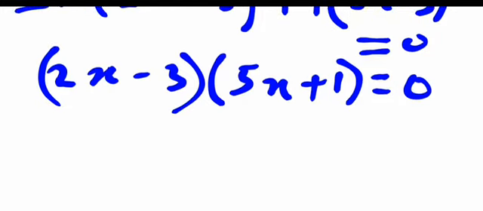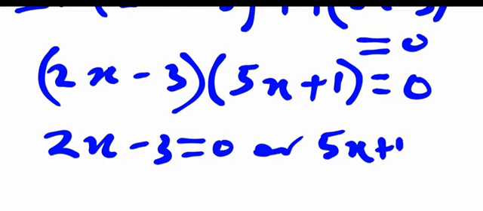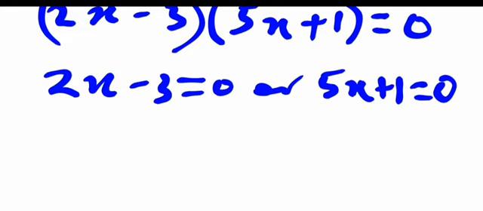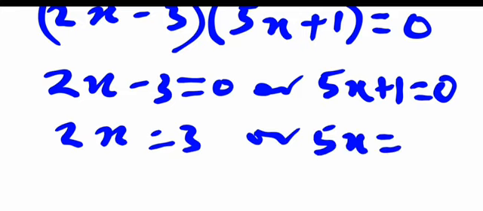Either one of them is 0, but we don't know which one. So we can say let 2x minus 3 equal 0, or 5x plus 1 equals 0. Solving each, we take minus 3 to the other side, it becomes plus 3, so 2x equals 3, or take plus 1 to that side, it becomes minus 1, so 5x equals minus 1.